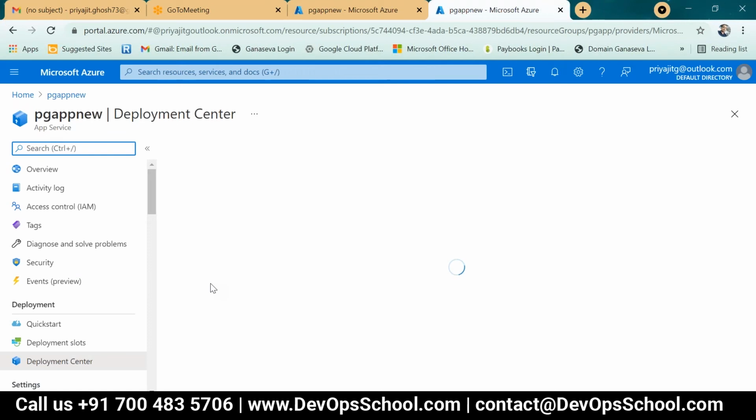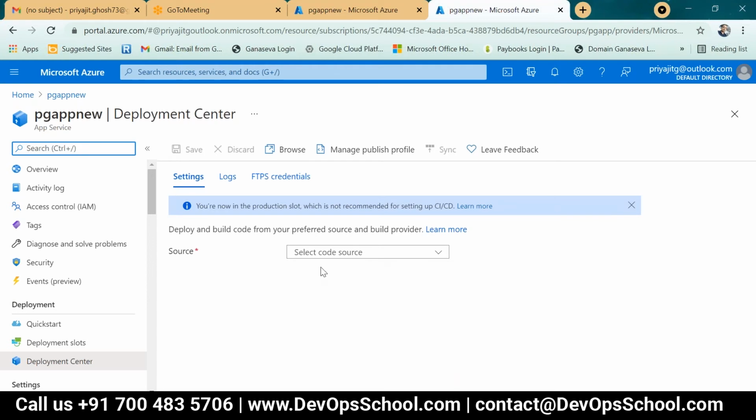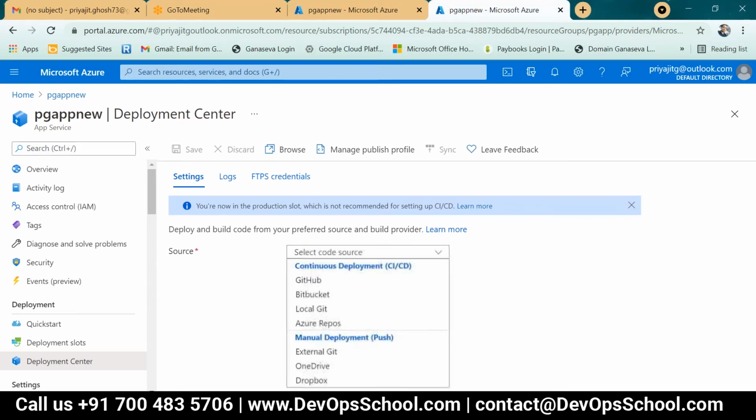Yes. Here, this is the main part of the DevOps. Select code source. Continuous deployment, GitHub, Bitbucket, local Git, Azure Repos, external Git, OneDrive, Dropbox. We already discussed that.